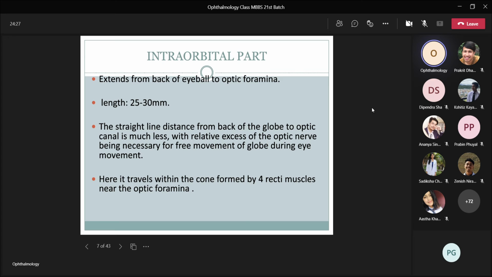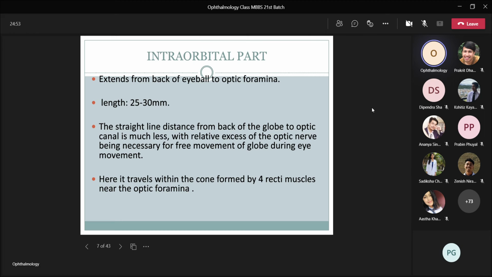It extends from back of the eyeball to optic foramina, and it is about 25 to 30 mm in length. So the longest part of the optic nerve is intraorbital part. Sometimes it may come in MCQ also, a question like what is the length of the intraorbital part of the optic nerve. So you should know the length of each part of the optic nerve.